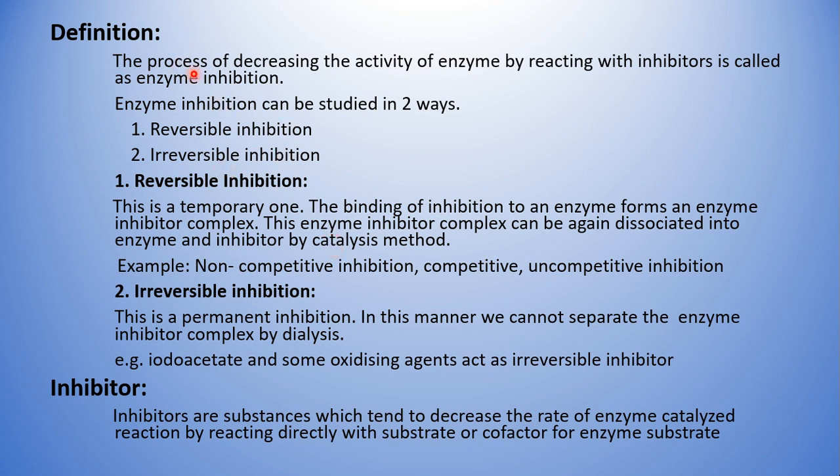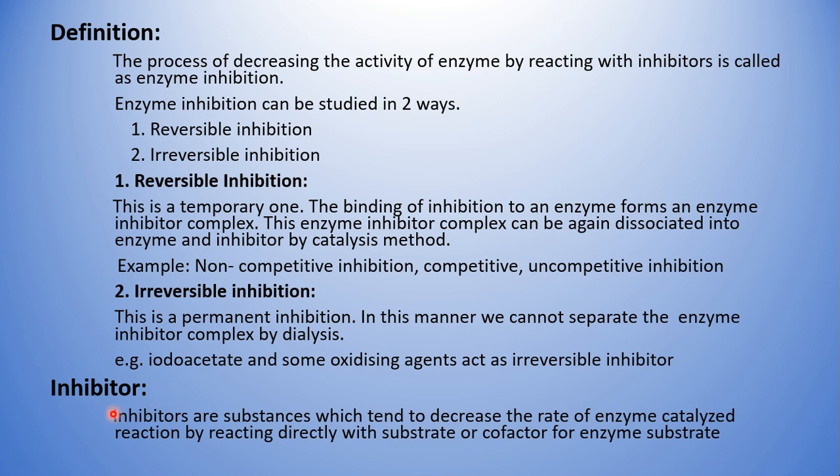Coming to the definition, the process of decreasing the activity of an enzyme by reacting with inhibitors is called enzyme inhibition. Then what are these inhibitors? Inhibitors are the substances which tend to decrease the rate of an enzyme catalyzed reaction. How do they decrease it? By reacting directly with the substrate or the cofactor for the enzyme substrate. Either it can directly attach to the substrate molecule or the cofactor, and whichever it may be, this is going to decrease or stop the enzyme activity. That's why the agent is called an inhibitor.